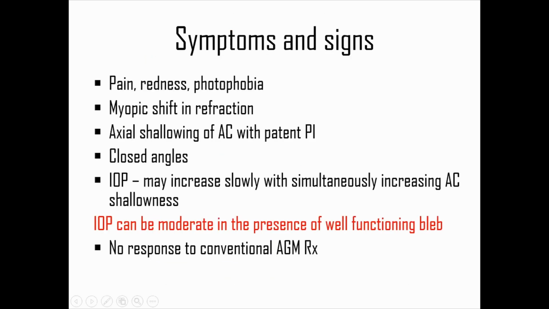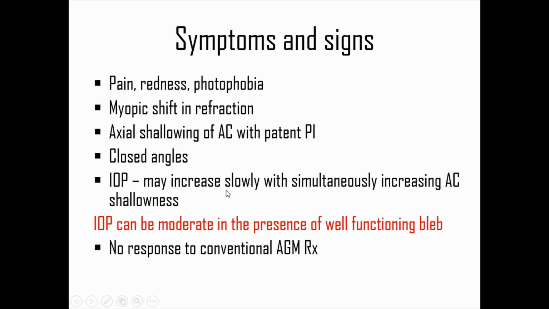So coming to the symptoms and signs, the classic presentation is with pain, redness, photophobia. An important sign not to miss is a myopic shift in refraction. A patient coming with 6/6, suddenly having a myopic shift, you have to be wary of malignant glaucoma. Axial shallowing of the anterior chamber. So it's not just peripheral shallowing, it is axial shallowing in a patient with a patent PI. And of course, angles will be closed.